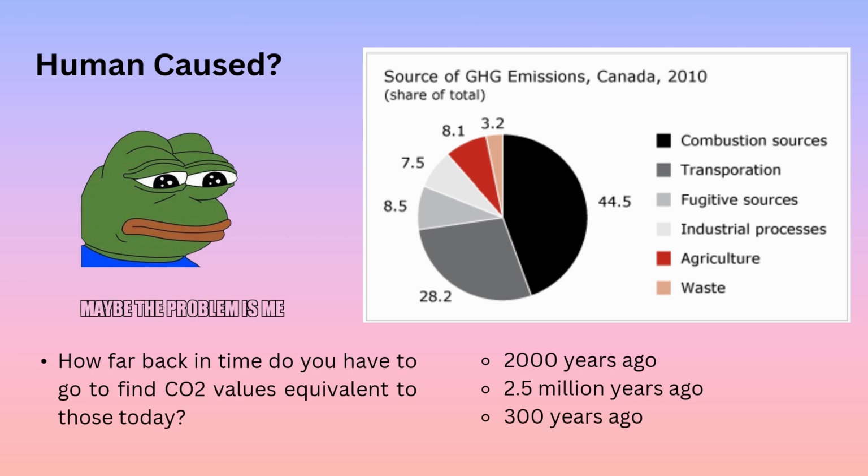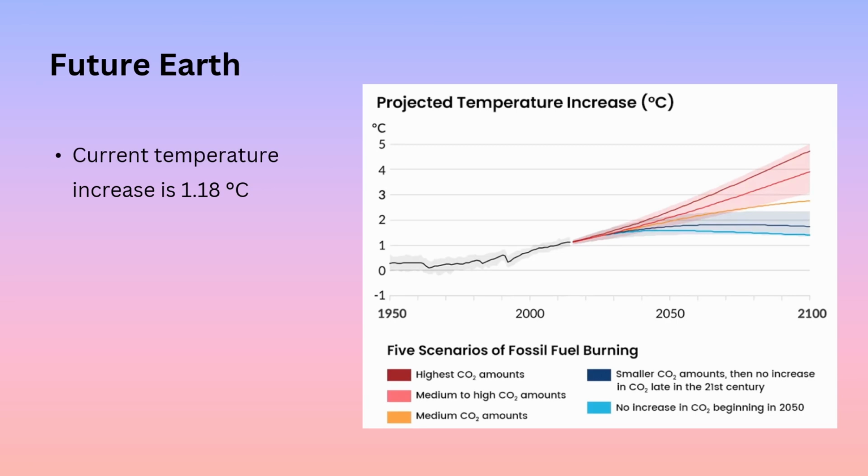How far back in time do you think we need to go to reach the same level of carbon dioxide emissions in the past as we have today? Give it a guess. The answer is 2.5 million years in the past. That's how far back we need to go. All the effects of climate change that we see around us today are caused by a current global average temperature increase of just 1.18 degrees Celsius.